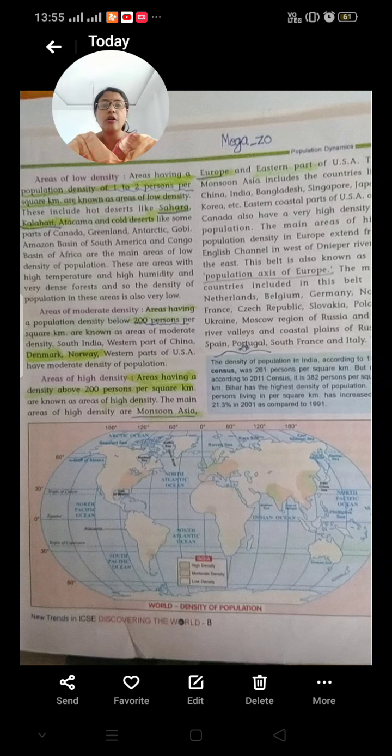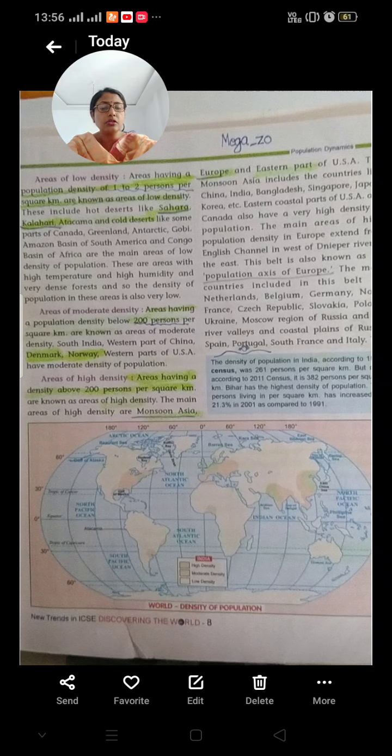Now, areas of high density of population are areas having a density above 200 persons per square kilometer. Examples of such areas are Monsoon Asia, Europe, and eastern part of USA.